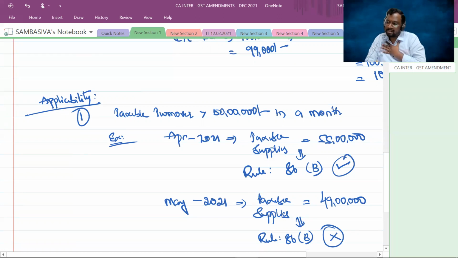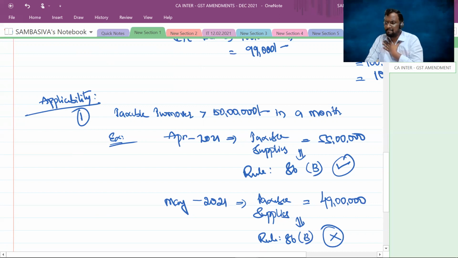That means for me also Rule 86B provisions are applicable. Yes. Now I cannot use the entire input tax credit balance for discharging my output tax liability, though I am genuine. I should pay a minimum 1% through the electronic cash ledger. For me, it's a harsh provision.